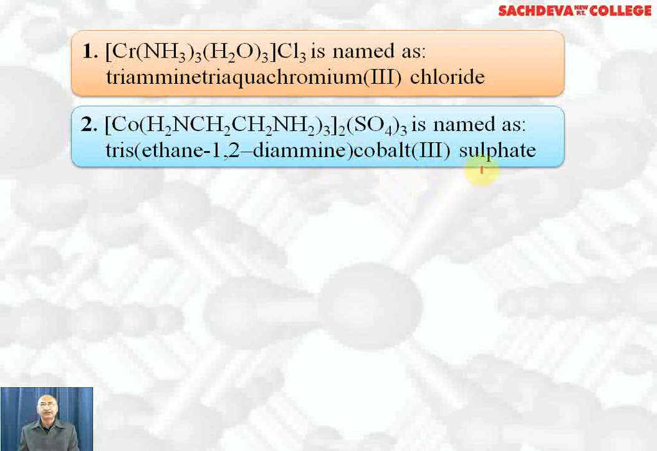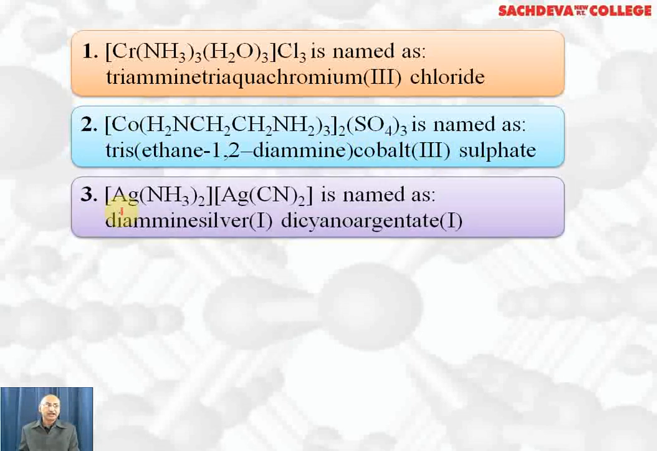So cobalt(III) sulfate. Third example we are taking where cation and anion are both complex ions. So here the first one is cation and the second one is anion. The first one has +1 charge and the second one has -1 charge. When we name it, we write diammine because there are two ammonia molecules linked with silver ion. So we call it diamminesilver(I).